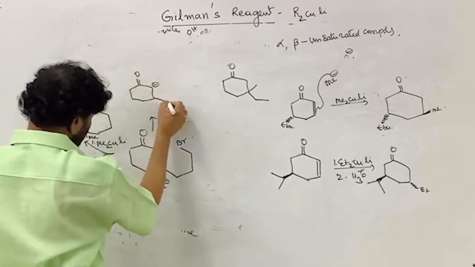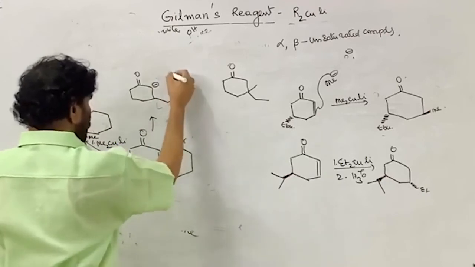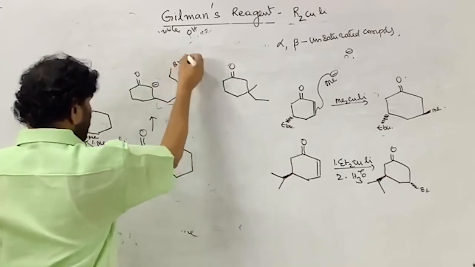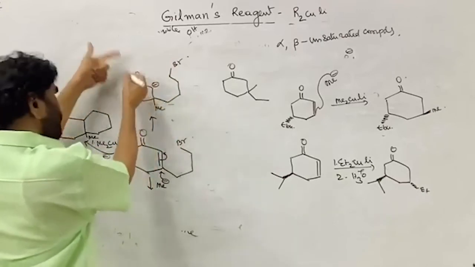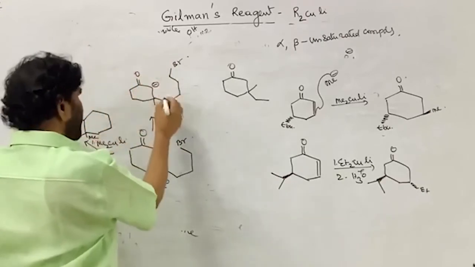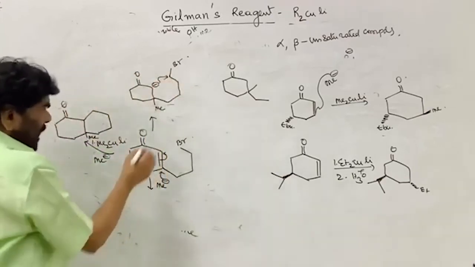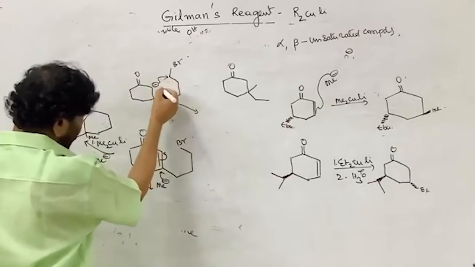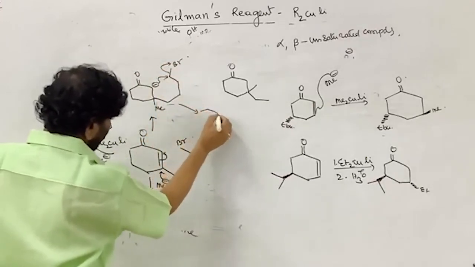This is 1, 2, 3, 4. This is the bromine. This is the methyl. See, there may be resonance. This goes and comes back, and again this. Now this carbanion is attacking this as a nucleophile. This is going out. Then what happens?